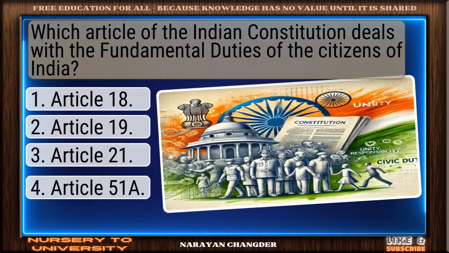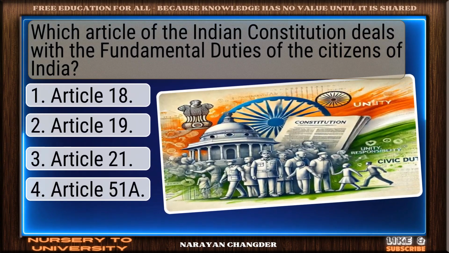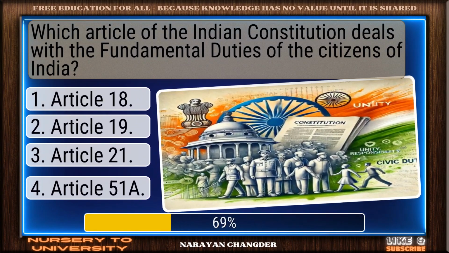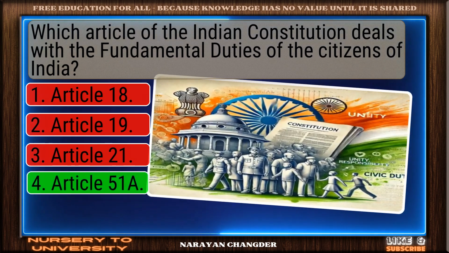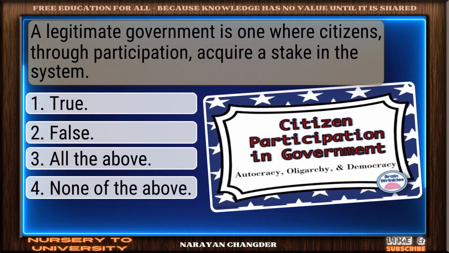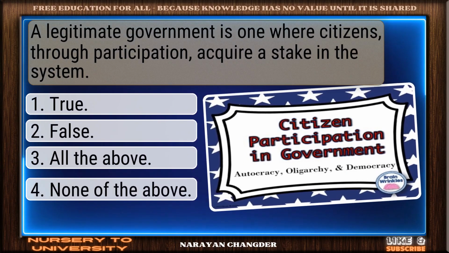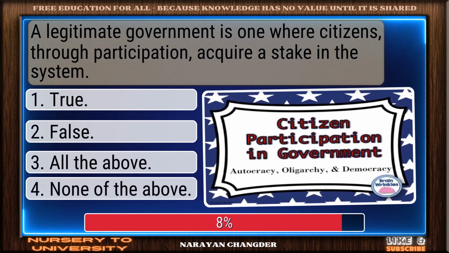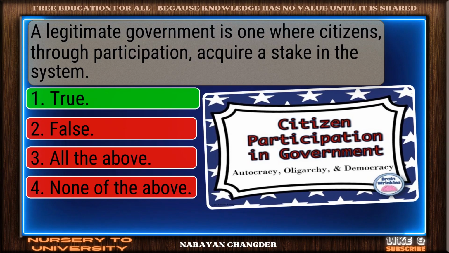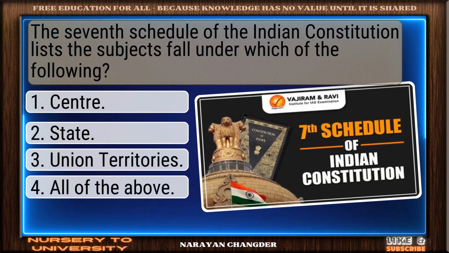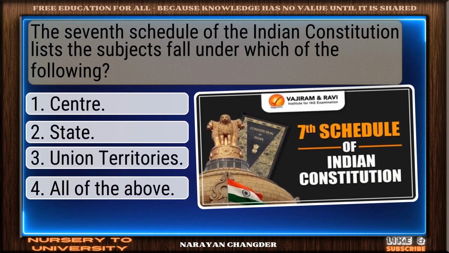Which article of the Indian Constitution deals with the fundamental duties of the citizens of India? Well done. Article 51A is right. A legitimate government is one where citizens, through participation, acquire a stake in the system. Nice selection. True is correct. The 7th schedule of the Indian Constitution lists the subjects that fall under which of the following?